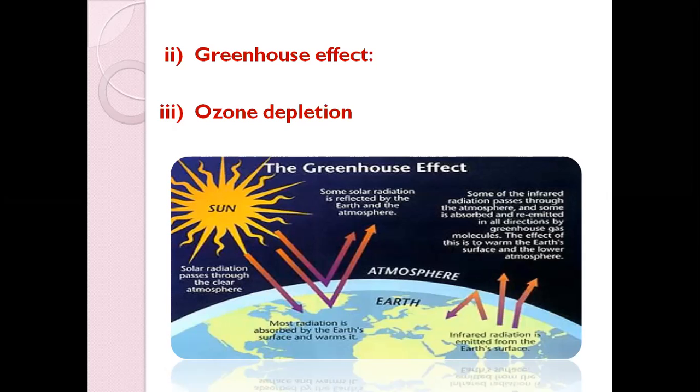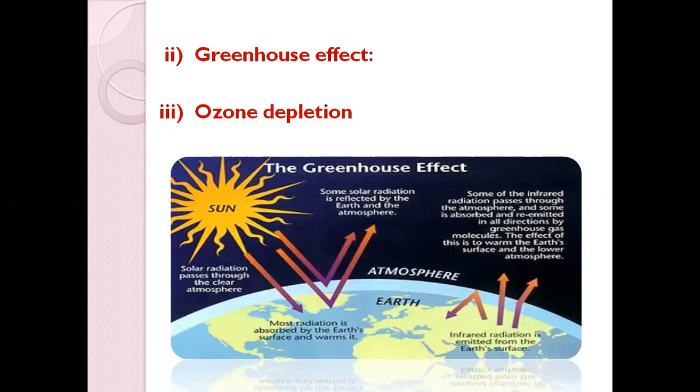So in the greenhouse effect, whenever solar radiation passes into the Earth's atmosphere, some of it will be absorbed by the Earth's surface. That is a natural process, and it helps the Earth to maintain a warm atmosphere. But some of the solar radiation will be reflected back.